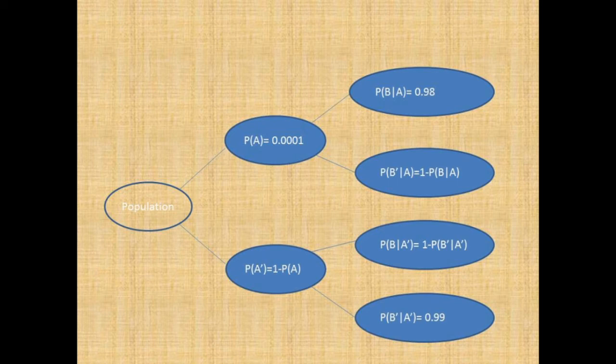Similarly, we can find the probability of B given A complement, that the test is positive if the person has no cancer, using the probability axioms.